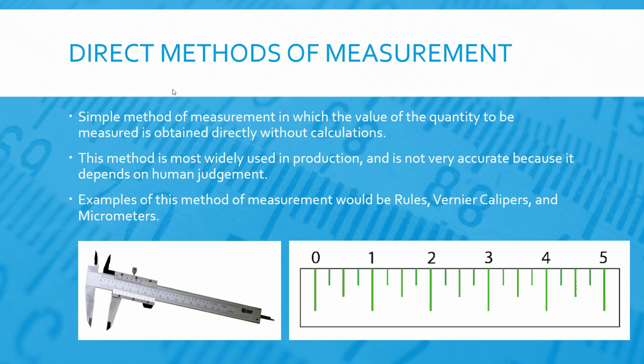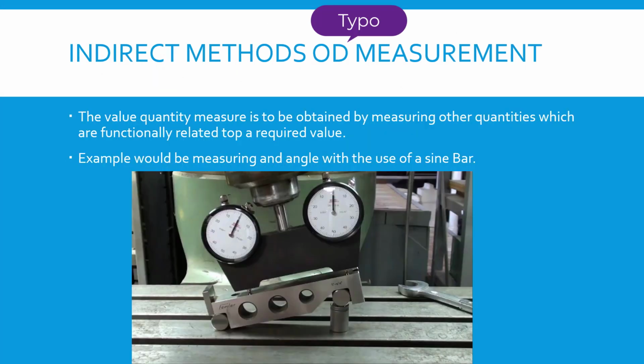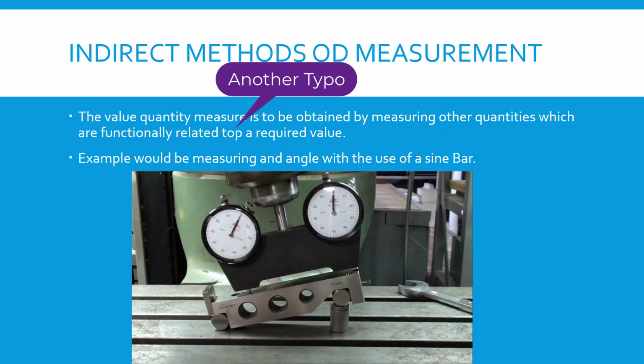Examples of this method of measurement would be rules, vernier calipers, and micrometers. In the indirect methods of measurement, the value of the quantity measured is obtained by measuring other quantities which are functionally related to the required value. An example would be measuring an angle with the use of a sine bar. So right here is a sine bar, and what they're doing is measuring a specific angle. Sometimes you'll do that to get different heights of things or to measure specific angles on a part.